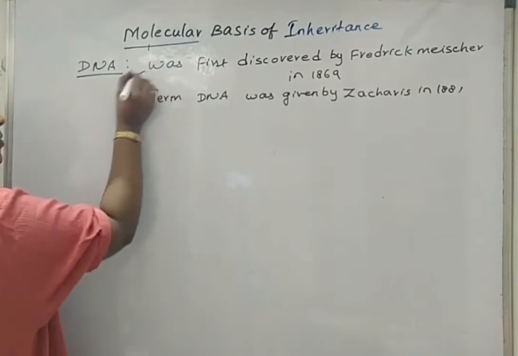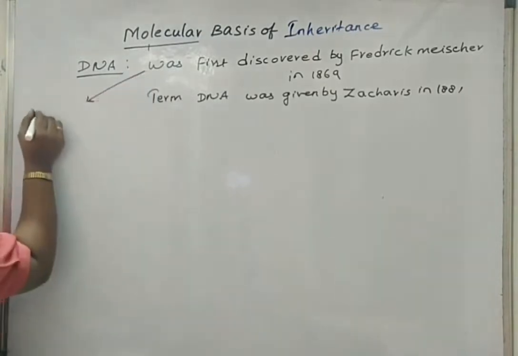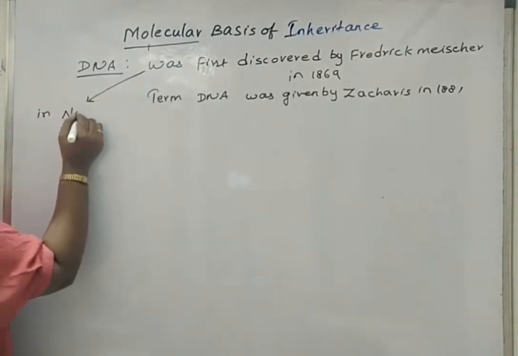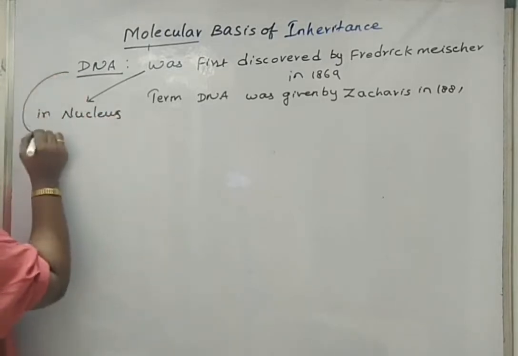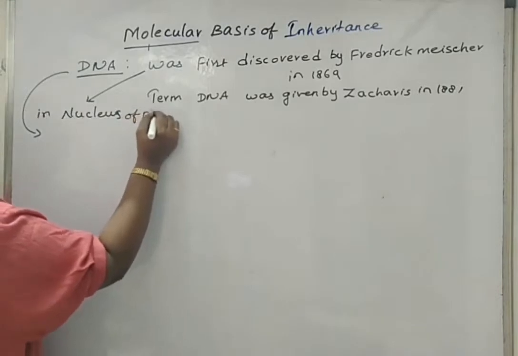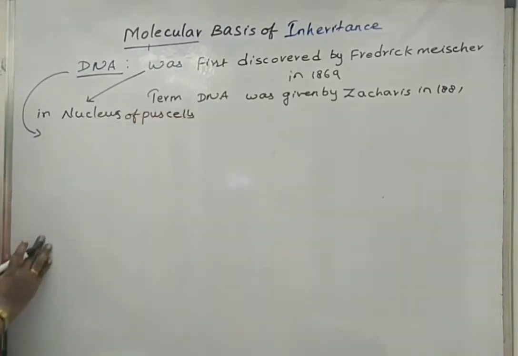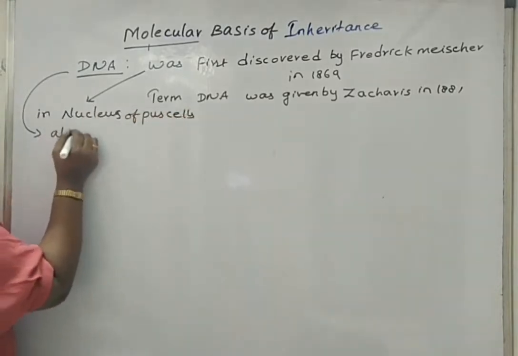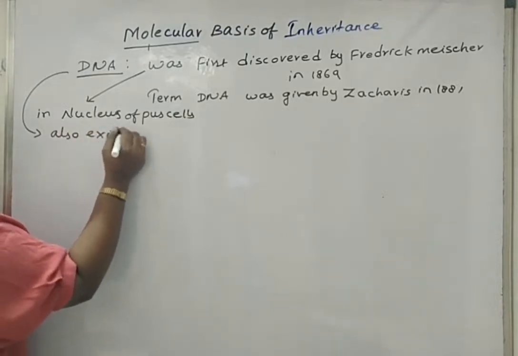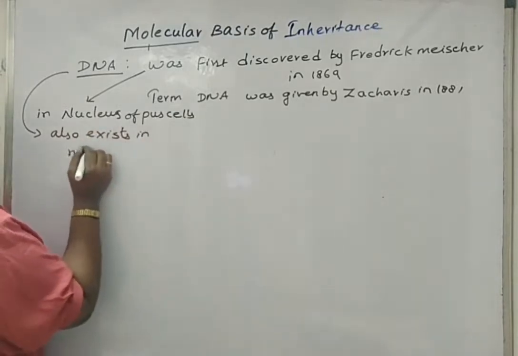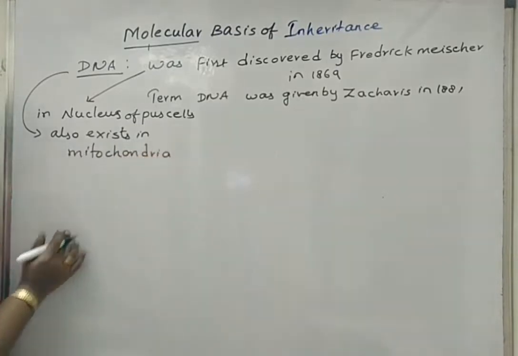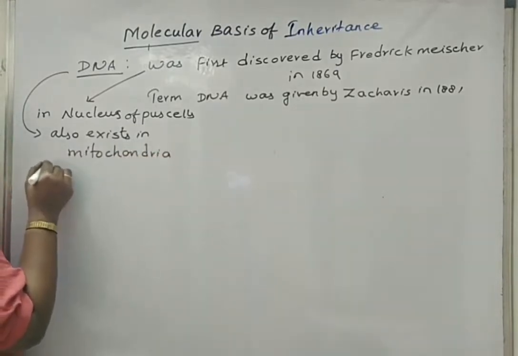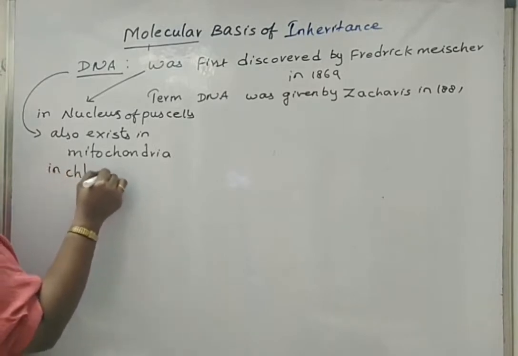Frederick Miescher found this DNA in the nucleus, and DNA also exists in the nucleus of pus cells. Next, DNA also exists in mitochondria of both plants and animals, and also in chloroplast of plants.